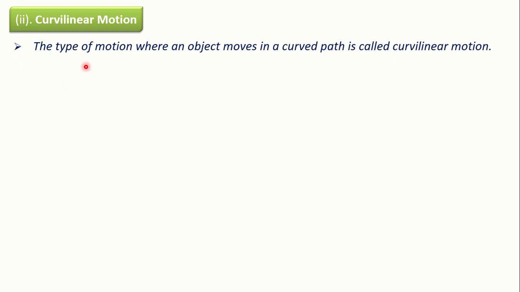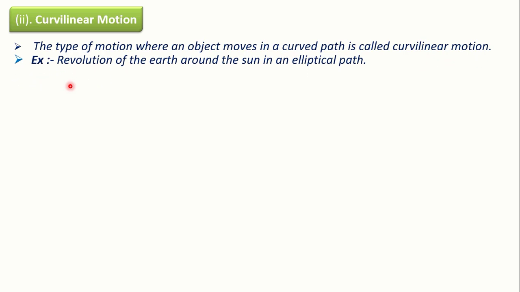Second type of motion is curvilinear motion. The type of motion where an object moves in a curved path is called curvilinear motion. Example, revolution of the earth around the sun in an elliptical path. So this earth is moving around the sun in an elliptical path. So motion of the earth around the sun is also an example of curvilinear motion.